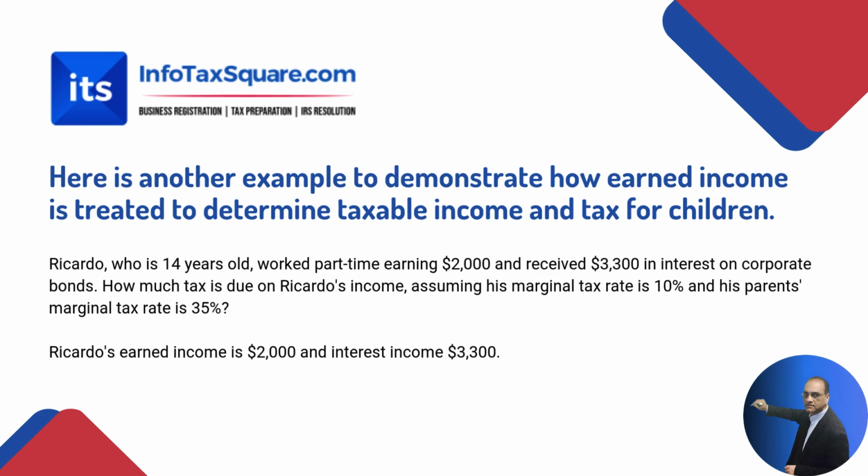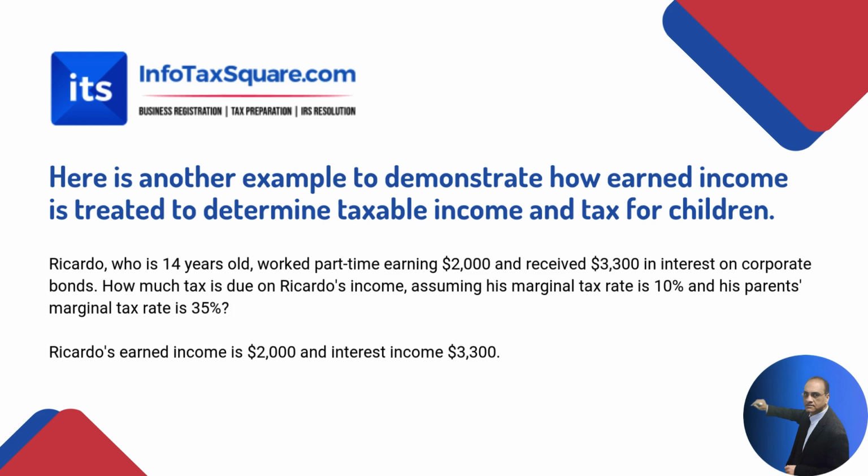As we have already studied, we calculate the Kiddie Tax on unearned income only, not on the regular income. So now we have his total income of $5,500. In order to calculate the total taxable income, we need to determine his standard deduction. To calculate the standard deduction, we have to compare the $1,300 regular standard deduction, which is allowed by the IRS, with the $2,000 he's earning plus $450 which the IRS has allowed.